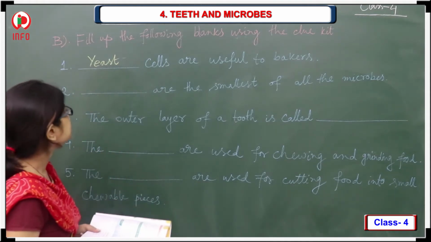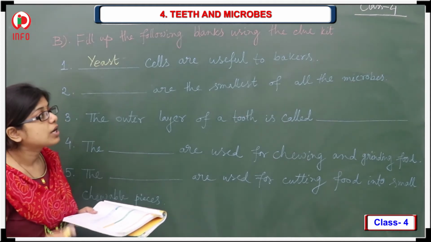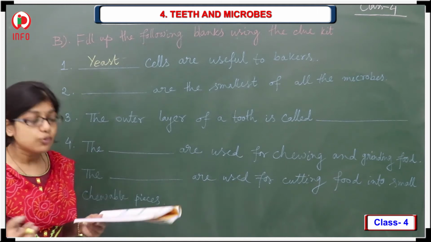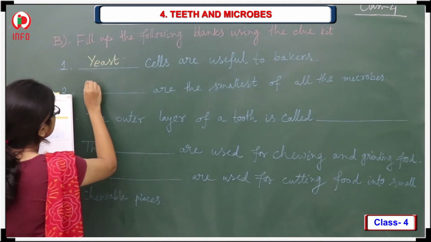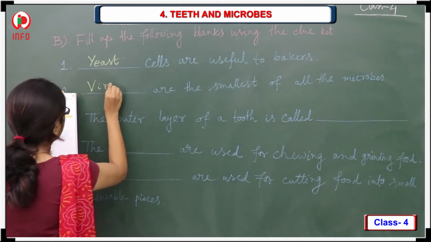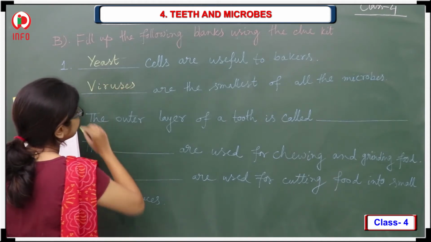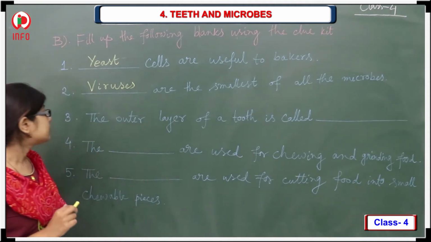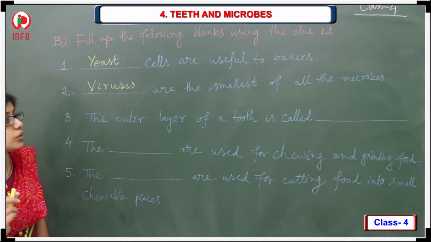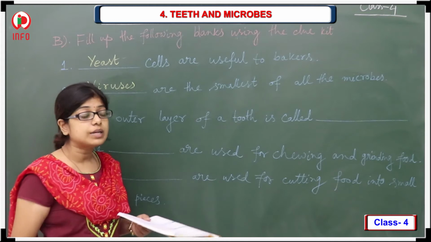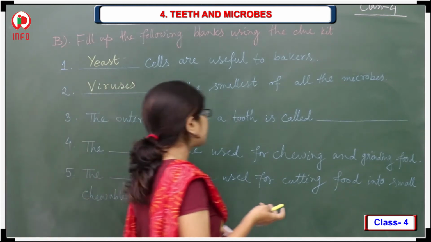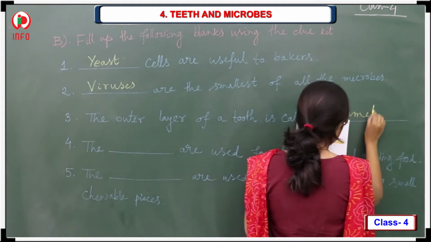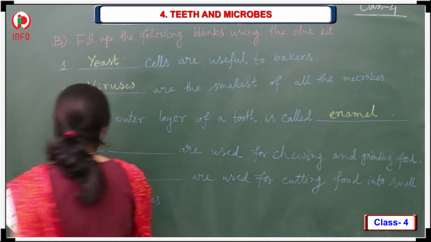Next one, second one, dash are the smallest of all the microbes. All of you know that the answer should be virus. So here you have to write viruses, V-I-R-U-S-E-S. Viruses are the smallest of all the microbes. Next one, third one, the outer layer of a tooth is called what? The outer layer is the enamel. So you have to write here enamel, E-N-A-M-E-L.